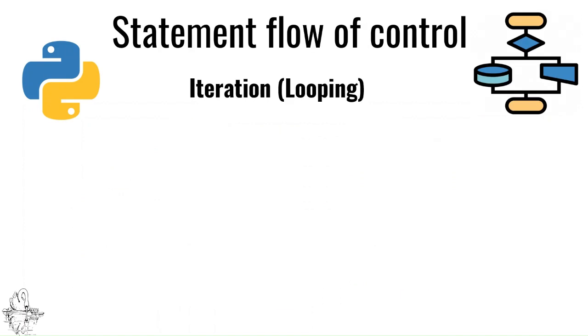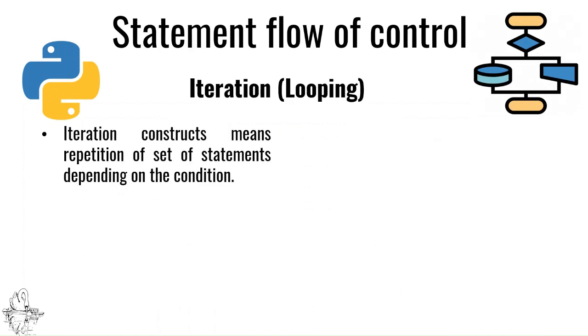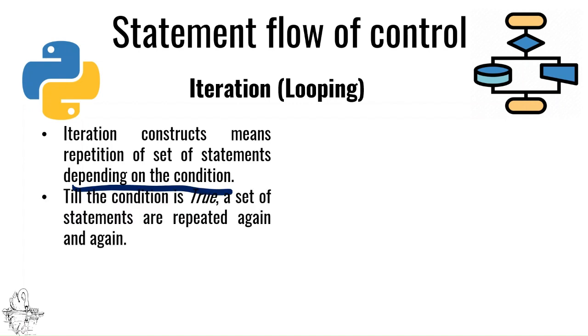Now, iteration, which means looping. The iteration construct means repetition of a set of statements depending on a particular condition. So here also you have a condition, but based on that condition, some repetition will happen, till the condition becomes false.